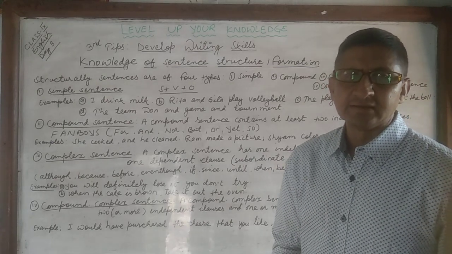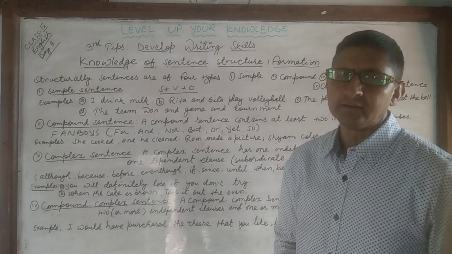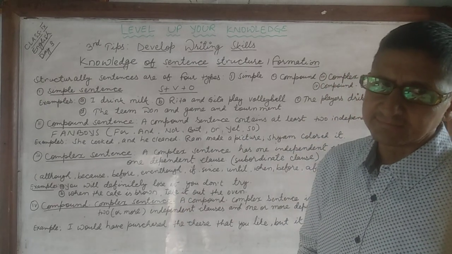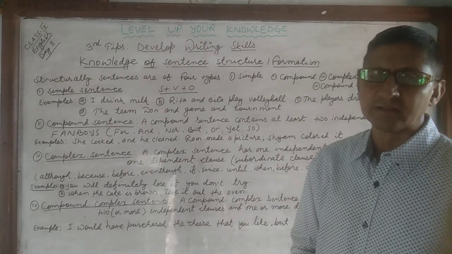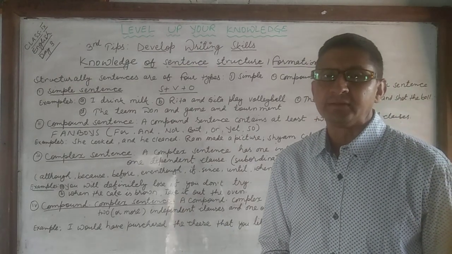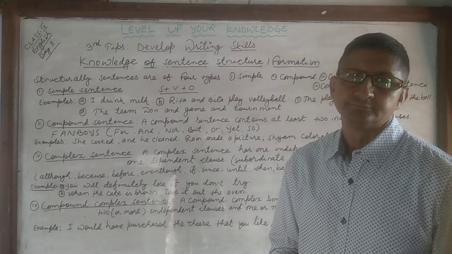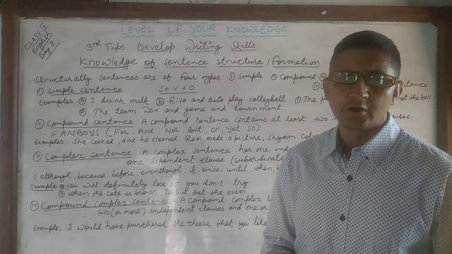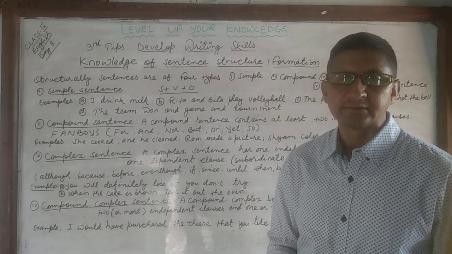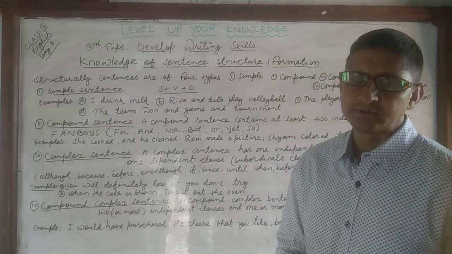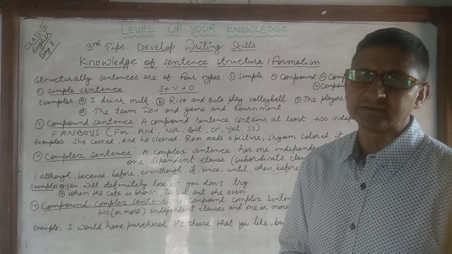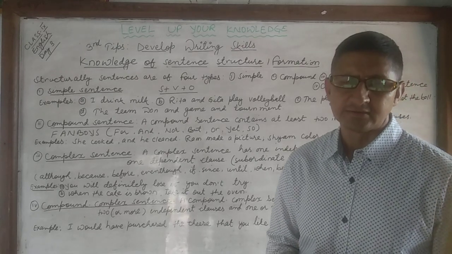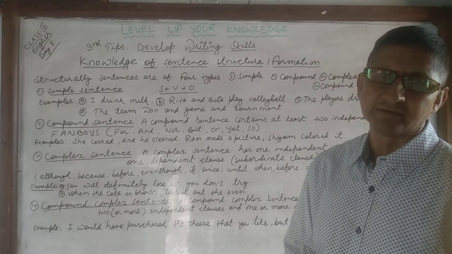A simple sentence contains only one independent clause. I am repeating this. A simple sentence contains only one independent clause. Let's know the meaning of clause. A clause is a group of words that includes a subject and verb and forms a sentence or part of a sentence.